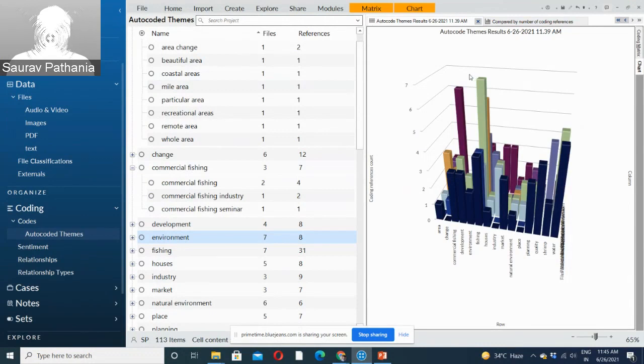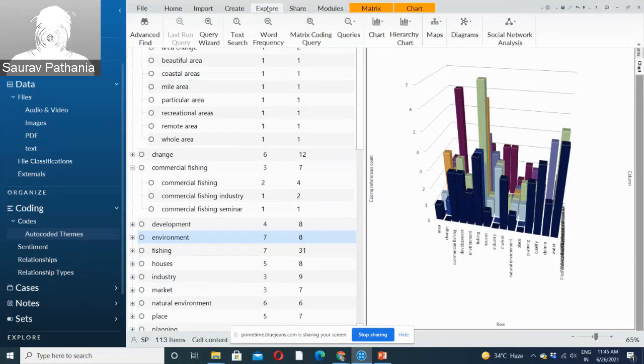So this was about auto coding. I will come to identify sentiment later on. Now let me show you how we can explore our data and come up with more insights. For exploring our data inside NVivo, we have different queries available. Two very important and basic queries are the word frequency query and the text search query.